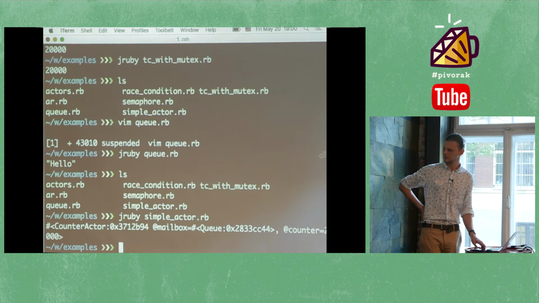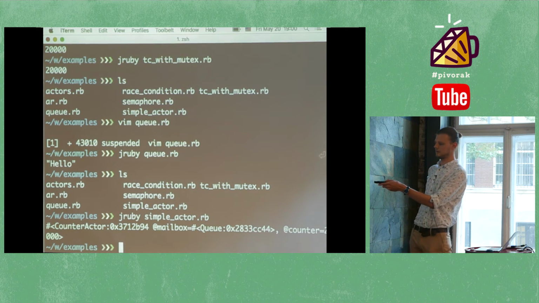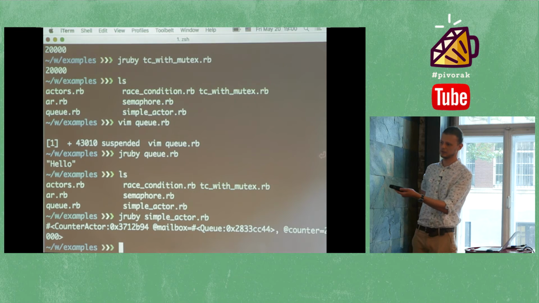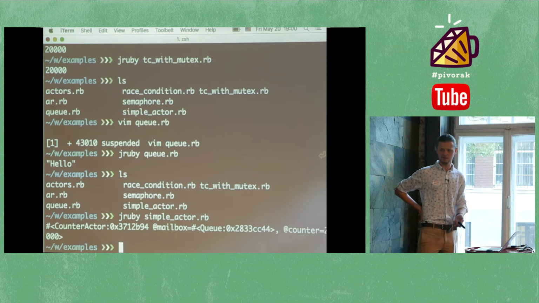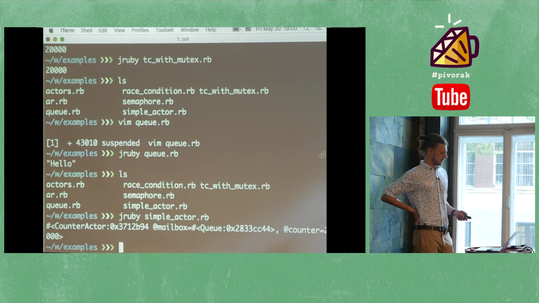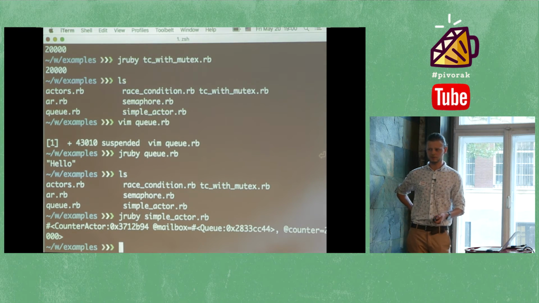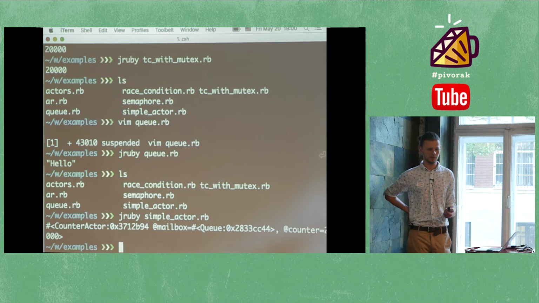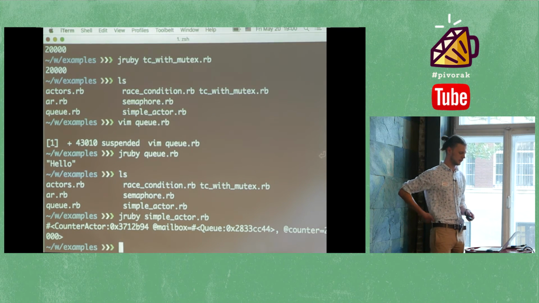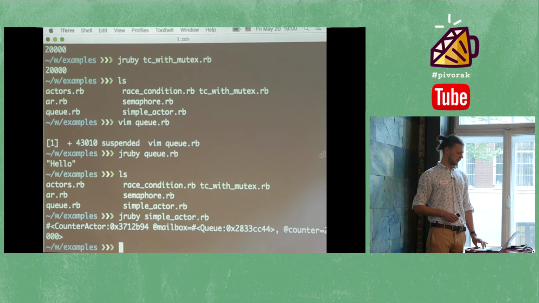Yeah, as you can see, the final value of a counter is 2000, which is exactly the expected result for us in this case. The only thing that it's impossible to await for actor to complete his work. So yeah, your application should be asynchronous, but we will talk about this a bit later.